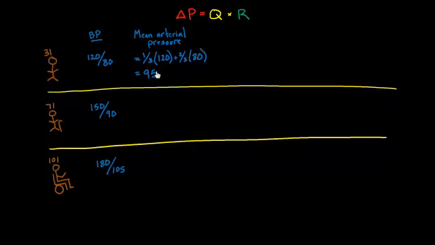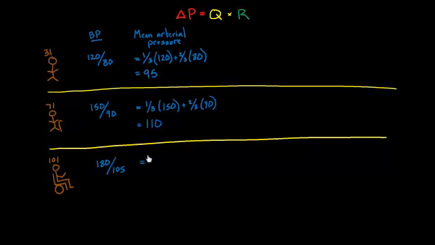And that's how I came up with that 95 number, and that's also why it's not exactly 100, which is what you'd think an average would be between two numbers. It's because we don't spend the exact same amount of time in systole as diastole. So here it would be 1/3 times 150 plus 2/3 times 90, and that works out to 110.